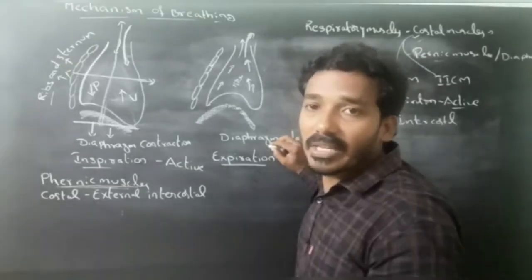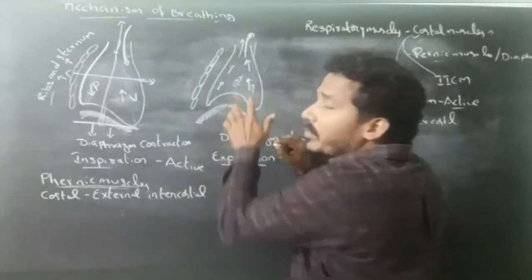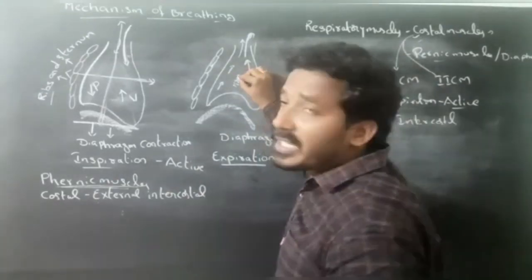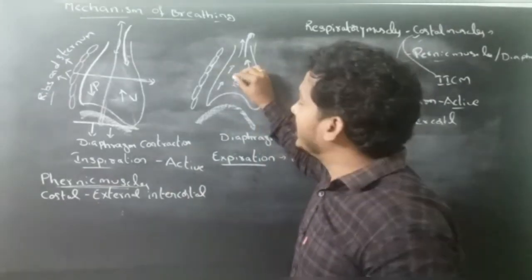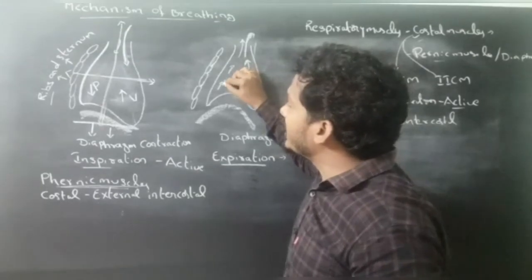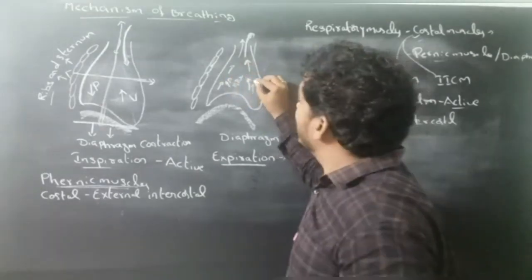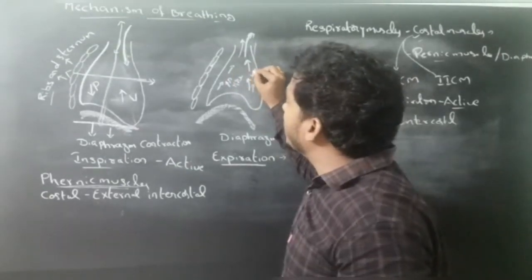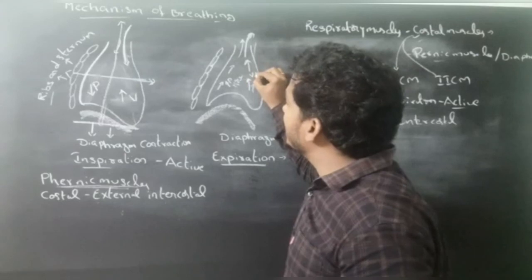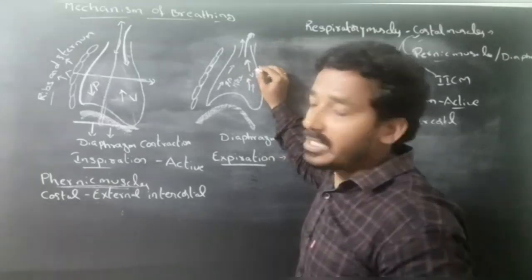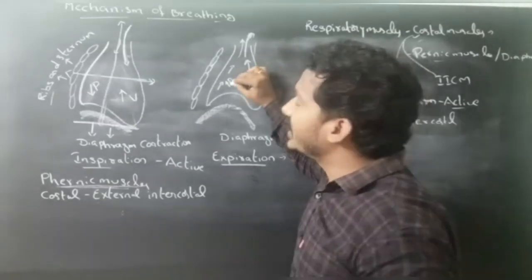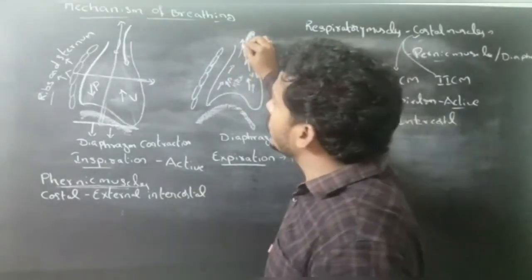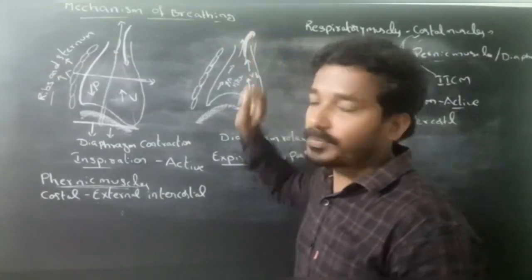At the same time, the pulmonary volume decreases. This causes the intrapulmonary pressure to increase, and the air goes out from the lungs.